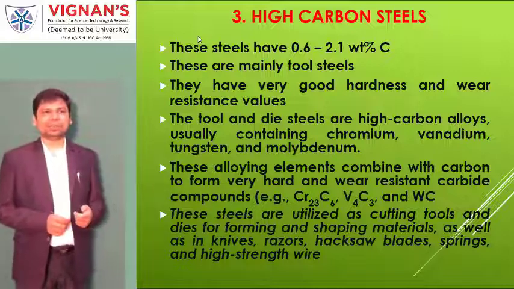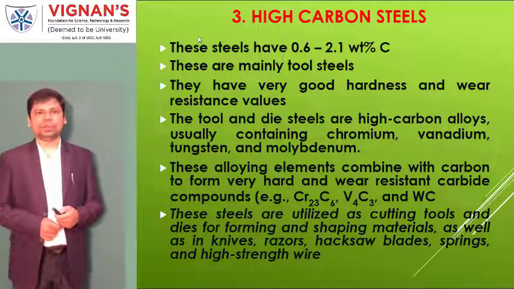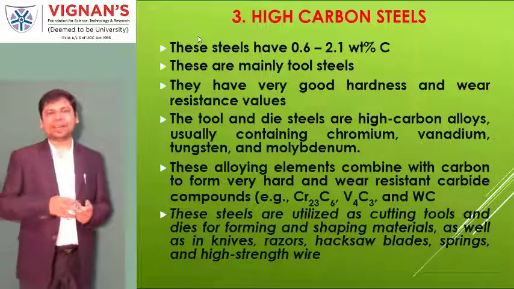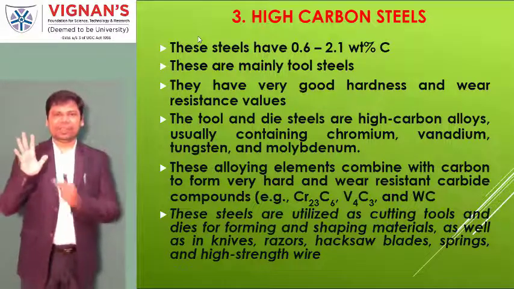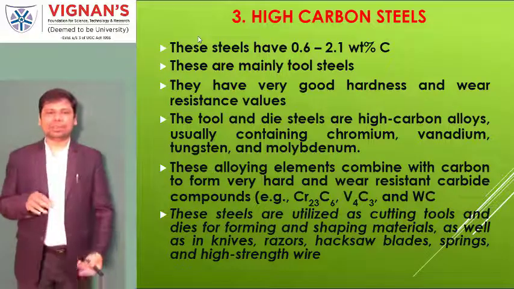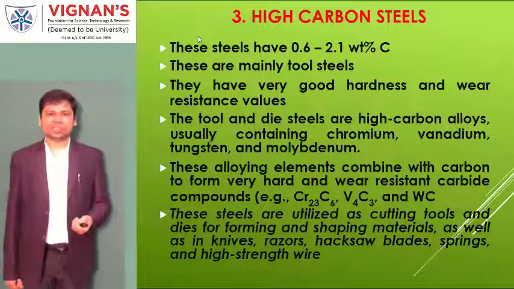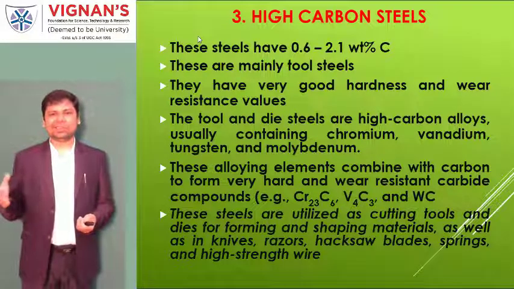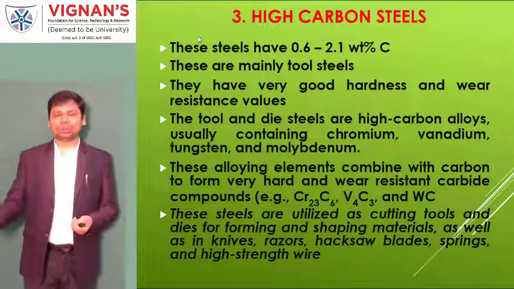And the tool and die steels are high carbon alloys only. So whatever we are talking about as high alloy steels comes under the high carbon steel zone. That means for the high carbon steels, we are adding some other elements. That is why we call it a tool steel. Another one is stainless steel. If chromium is added as a major element, the percentage is a minimum of about 9 to 22%.